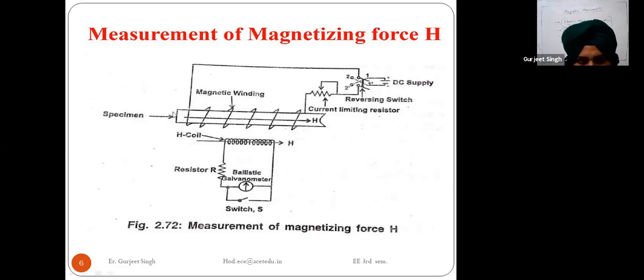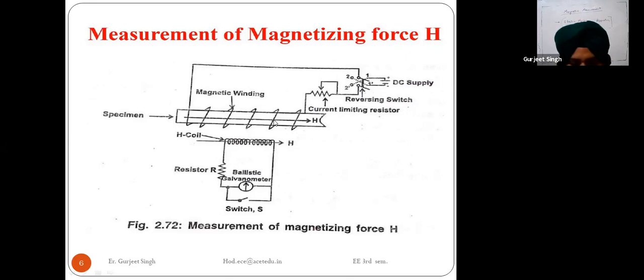Here we are using the specimen. In the magnetic flux measurement we took a ring specimen, but here we are using a linear specimen. The magnetizing force of a constant magnetic field may be measured by a ballistic galvanometer and a search coil.